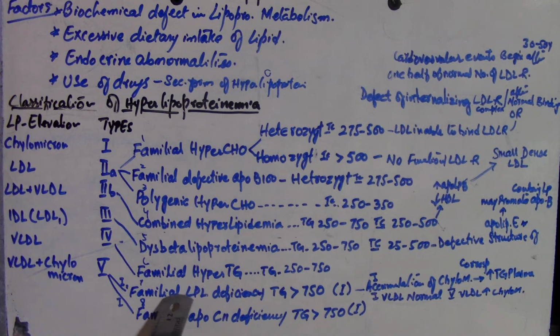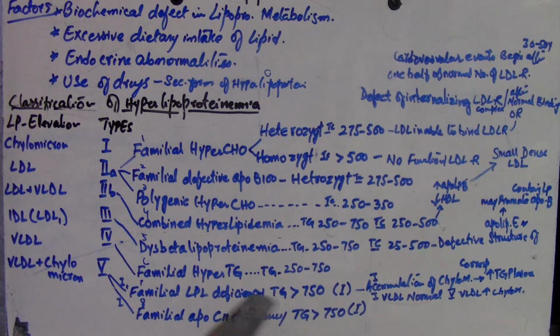In familial LPL deficiency, as you have an idea, LPL is lipoprotein lipase. What is the function of lipoprotein lipase? It is to catabolize chylomicron. If chylomicron is not catabolized, it leads to accumulation of chylomicron, so there is increased chylomicron and a corresponding increase of triglyceride in the plasma, leading to a triglyceride level of above 750.